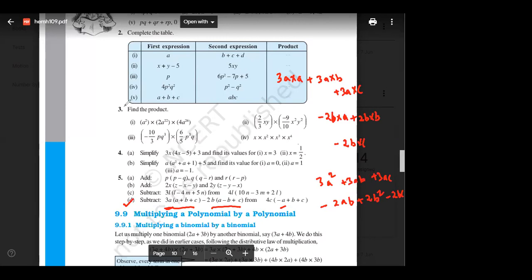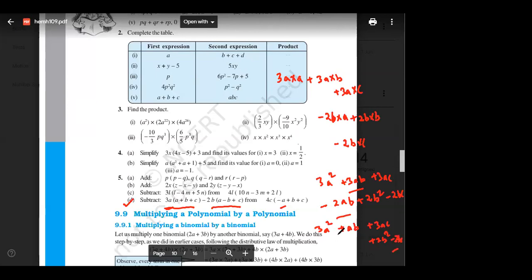Tell me, anyone have any doubt in this? Step by step. Can you find any common term? So 3ab and minus 2ab. Correct. 3 apple minus 2 apple will give me 1 apple. Very good. So it will be 3a square plus ab, because 3 apple minus 2 apple is 1 apple, plus 3ac plus 2b square minus 2bc.